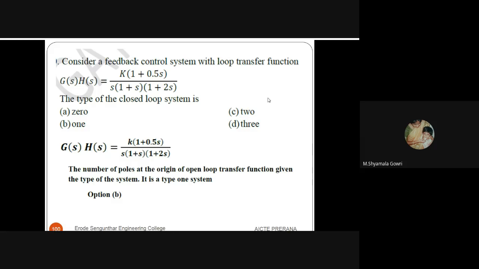Next question. Consider a feedback control system with loop transfer function G(s)H(s) given. The type of the system is, actually, the number of poles at the origin. Poles means we have to consider the denominator polynomial. In the denominator polynomial, we have 3 poles: one is s equal to 0, another is s equal to minus 1 by 2, and another is s equal to minus 1. So the number of poles at the origin is 1. So the type of the system is 1. Option B is the right answer.